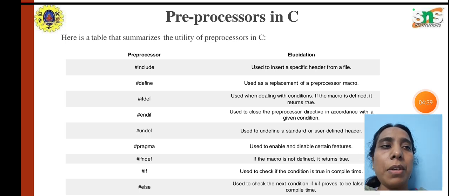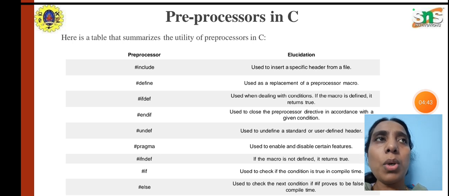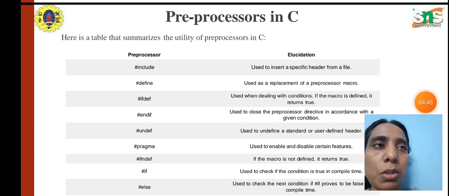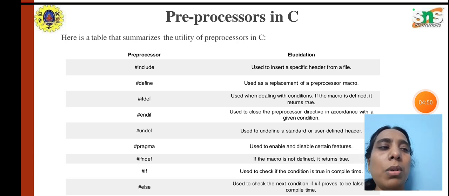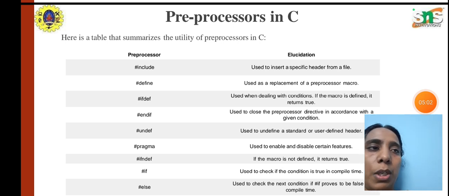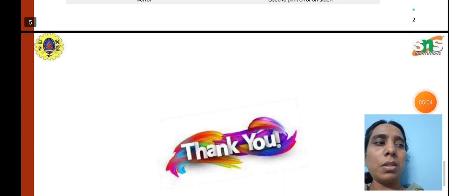Next is hash ifdef, used when dealing with conditions. When you want to check two or more conditions, whether a particular condition is true or false, we can use this preprocessor directive. Also for the else condition, we can use the hash else preprocessor directive to check if the condition is not true. So like this, the preprocessor has continuous things. Thank you.